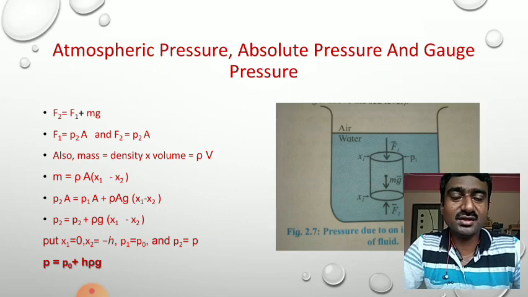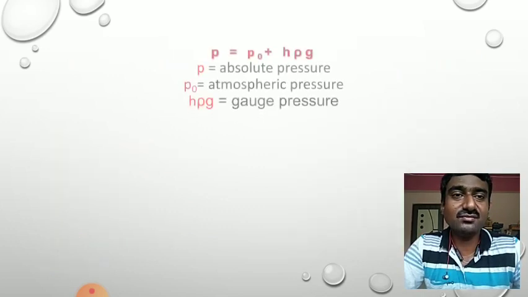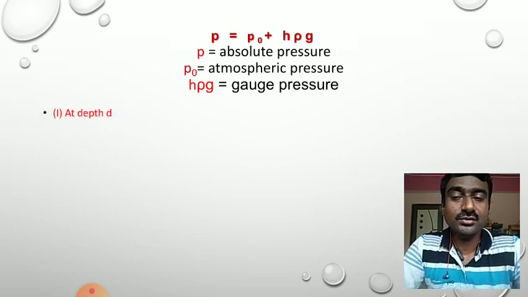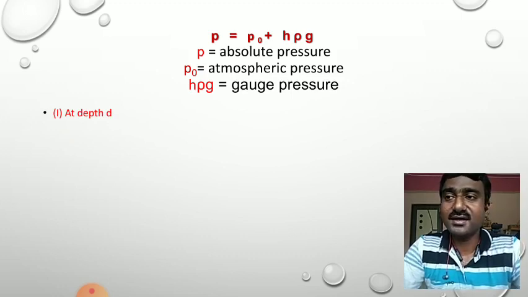In this equation, P is the absolute pressure, P0 is the atmospheric pressure, and the term h rho g is called gauge pressure. This gauge pressure is measured by an instrument. In general, the difference between the absolute pressure and the atmospheric pressure is called gauge pressure. So it is P minus P0.